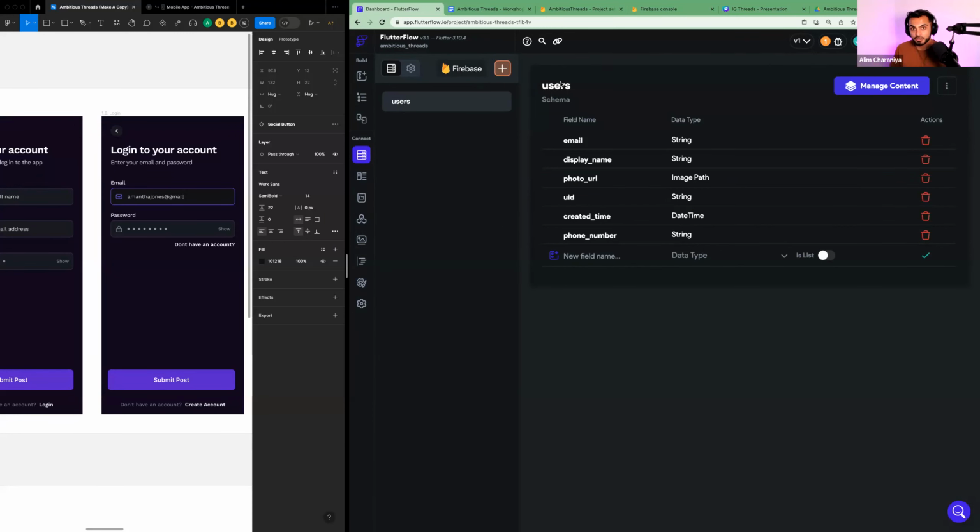So if Elizabeth is signed in, her user properties will be available to her. And if Bill is signed in, his user properties will be enabled for him. So instead of user ID, I'm just going to say available options, email, and hit confirm. So now if we did this right, when we log a user in, we're going to see their email address pop up. All right, let's test this out.